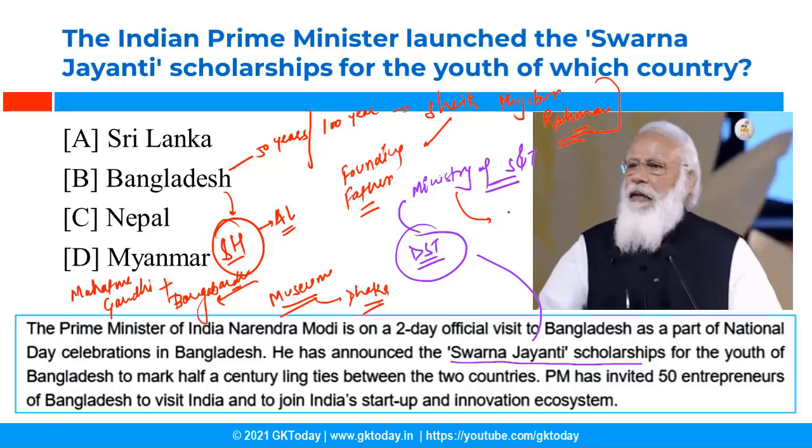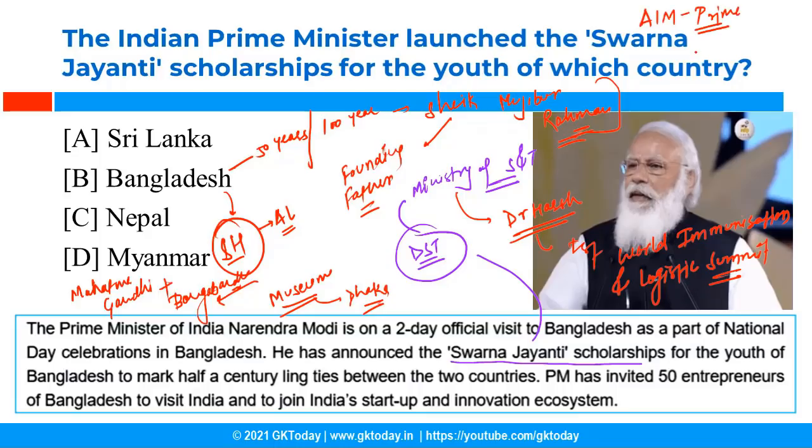The present Science and Technology Minister is Dr. Harshvardhan. Recently he was in the news as he participated in the first ever World Immunization and Logistics Summit. Now in the context of science, one more event was in the news and it is AIM Prime. To support science-based startup companies, this initiative has been launched. AIM stands for Atal Innovation Mission and Prime stands for Program for Researchers on Innovation, Market Readiness and Entrepreneurship. So you just need to remember that it is an initiative by Atal Innovation Mission. Atal Innovation Mission is a part of Niti Aayog.